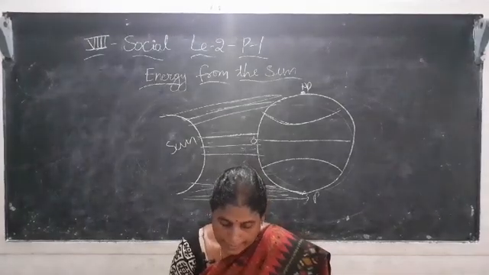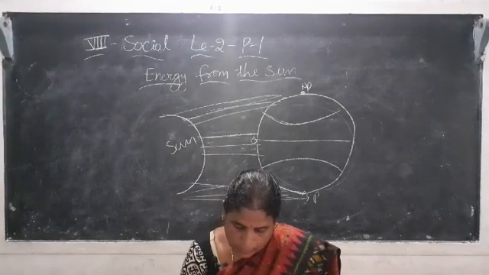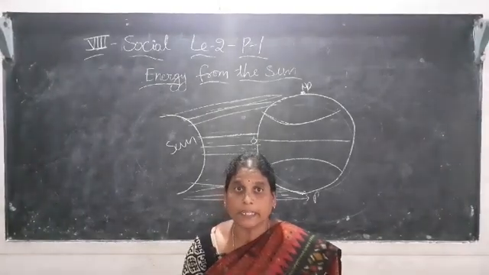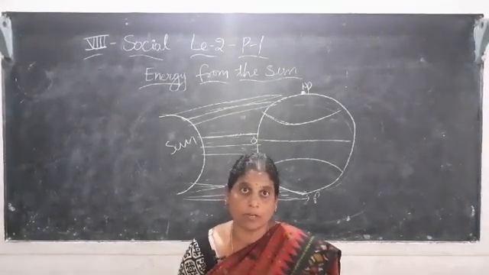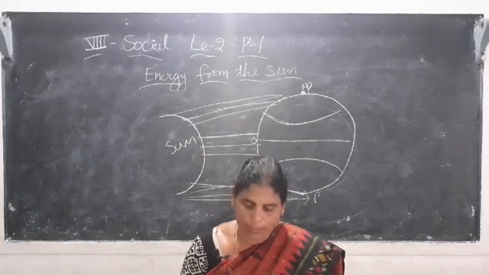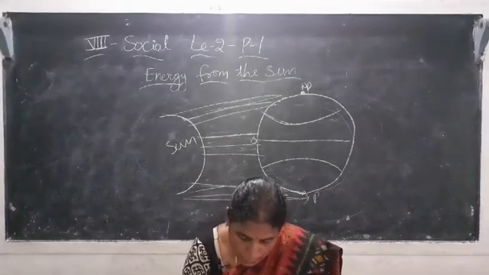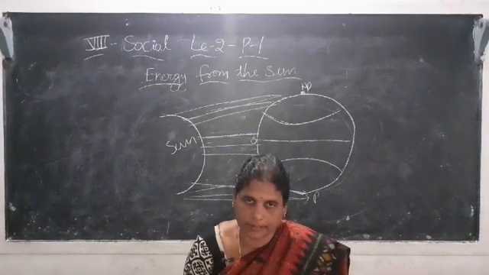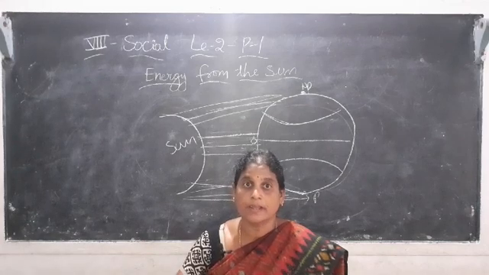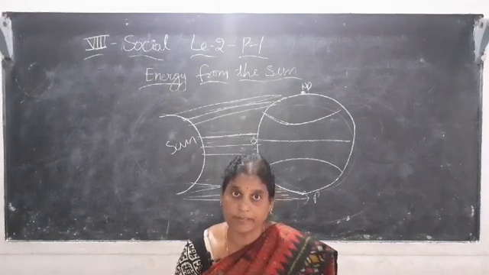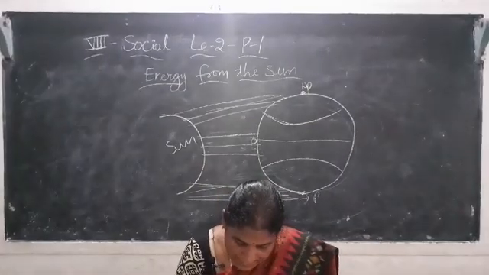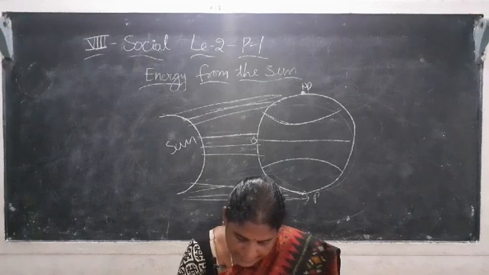Energy constantly emitted by the sun is known as solar radiation. మనం సూర్యుని నుంచి వెలువడేటువంటి శక్తిని సౌర శక్తి అంటున్నాం. When a body gives out energy, it is called radiation. When the sun gives out light or heat, it is in the form of radiation waves, in the form of rays. The energy produced by the sun comes to us in the form of sun rays.